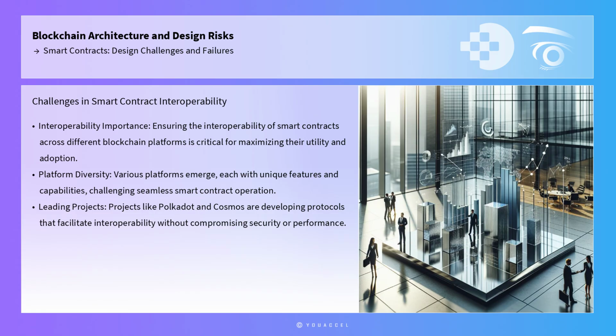Another significant challenge is ensuring the interoperability of smart contracts across different blockchain platforms. As the blockchain ecosystem evolves, various platforms emerge, each with unique features and capabilities. Ensuring that smart contracts can operate seamlessly across these platforms is critical for maximizing their utility and adoption. Projects like Polkadot and Cosmos are at the forefront of developing protocols that facilitate interoperability, allowing smart contracts to interact with multiple blockchains without compromising security or performance.